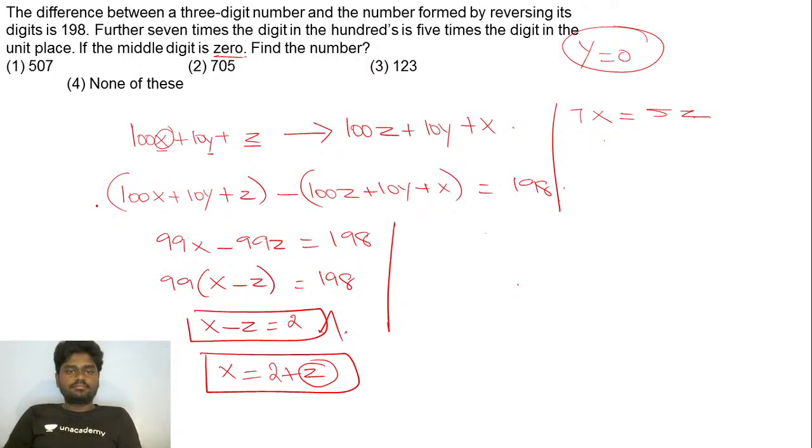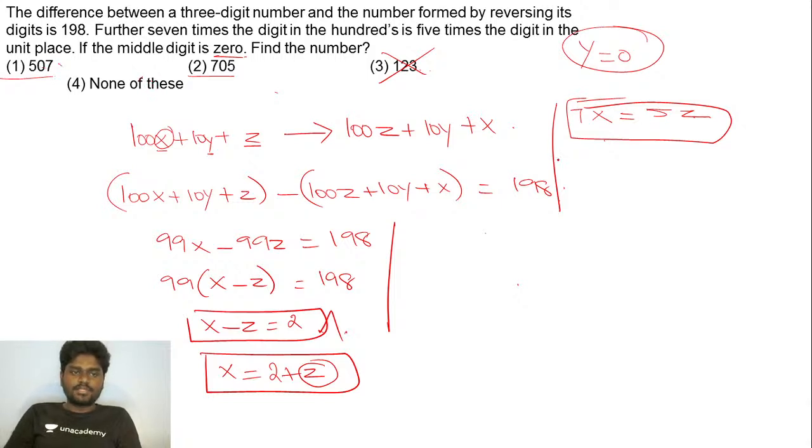So if you see here, which one exactly satisfies this? So definitely option C gets ruled out. Why? Because here the units place is 2 more than the hundreds place. And this also, okay, let me try to see whether it is option 1 or option 2. So what we can do exactly from here? Let me try to cross check whether the hundreds place digit is 7 times the units place digit.